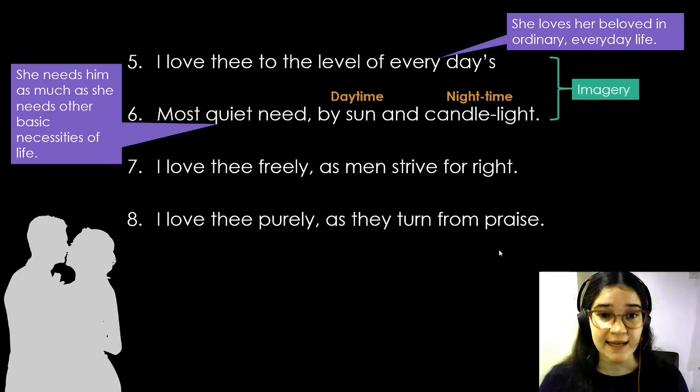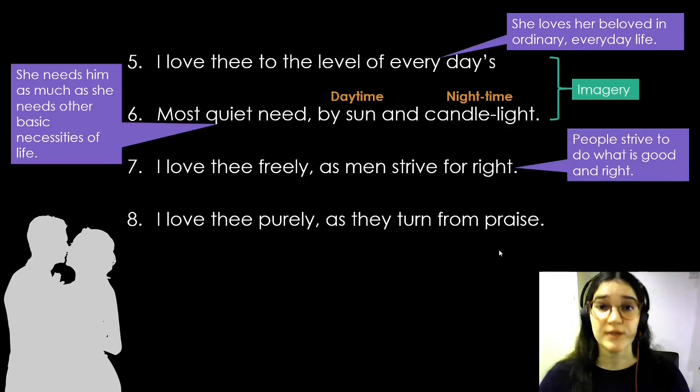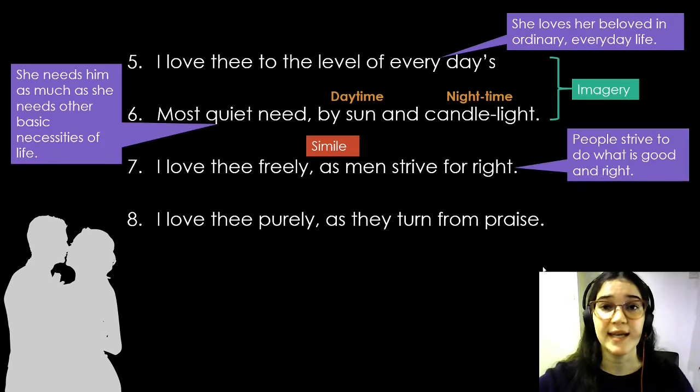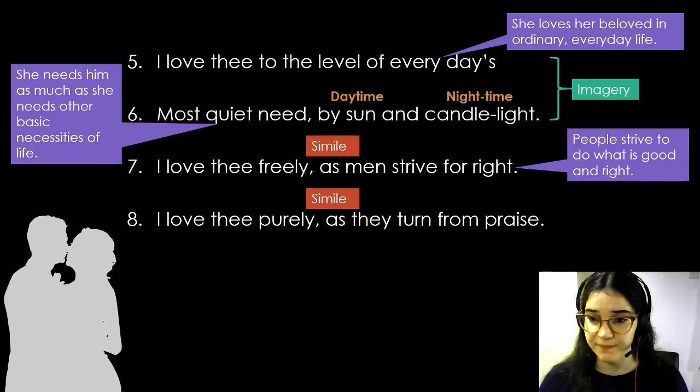I love thee freely as men strive for right. So here she says that she loves this person in the same way that people strive to do what is good and what is right. They try to be good people. This is an example of a simile because she compares her love to the good nature of people. We see another example of a simile in line 8. I love thee purely as they turn from praise. Here in line 8, she says that she loves this person purely. She loves them in the same way that people strive to be humble and turn from praise in order to remain humble.